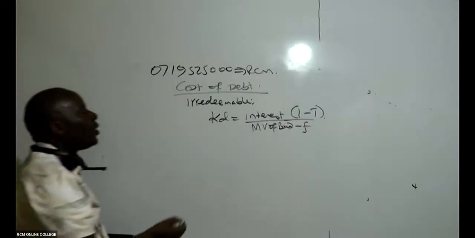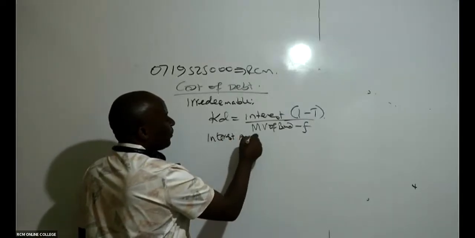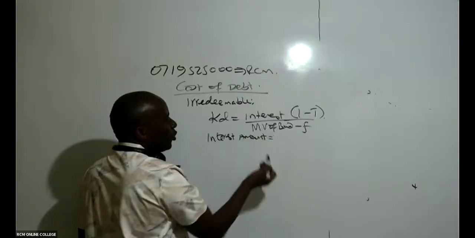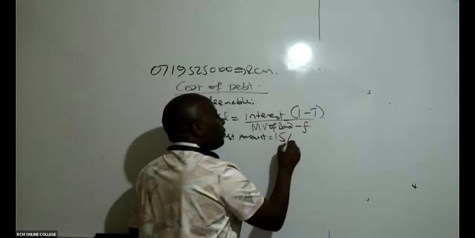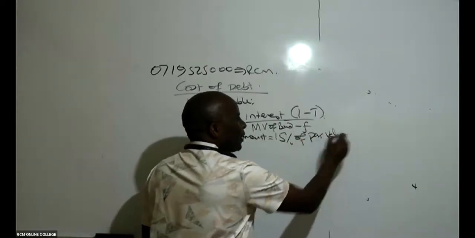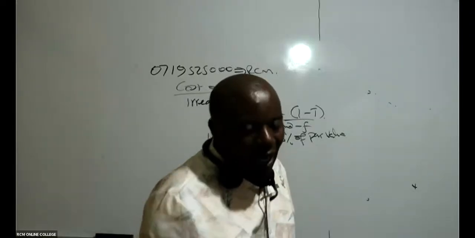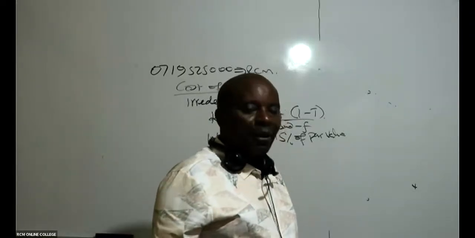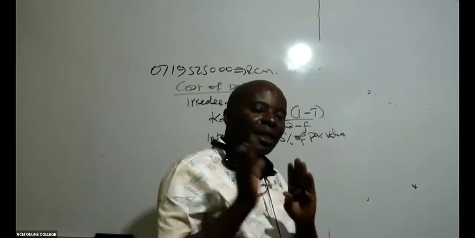Then the next thing that I will do is compute the interest amount. This is very important, it confuses students. So interest amount, I've seen the rate of interest is 15%, so 15% of the par value. Remember, interest amount, you take the coupon rate times the par value.